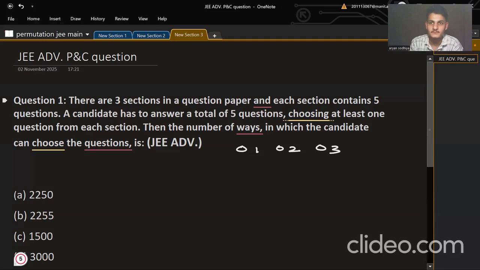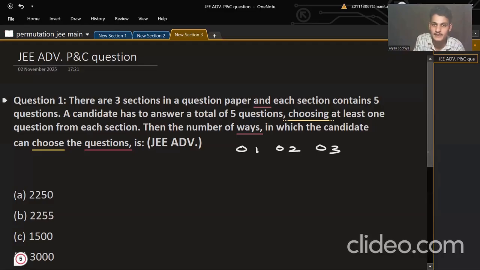So how many groups are possible of 2 out of the 3 objects? Just different groups. The groups should be different.